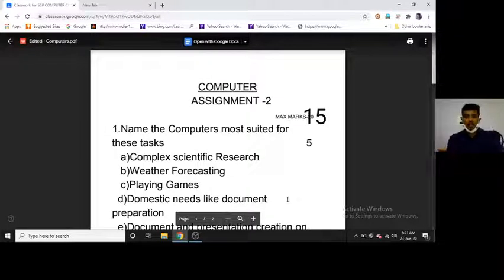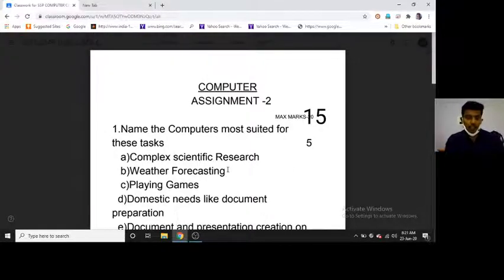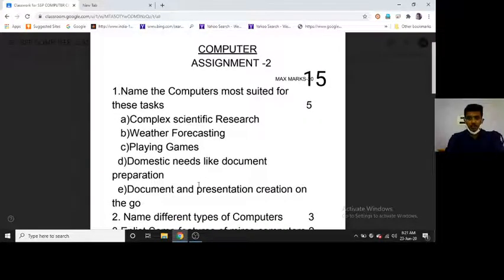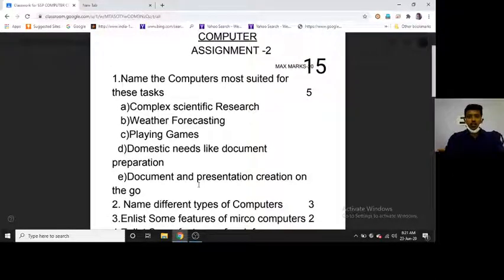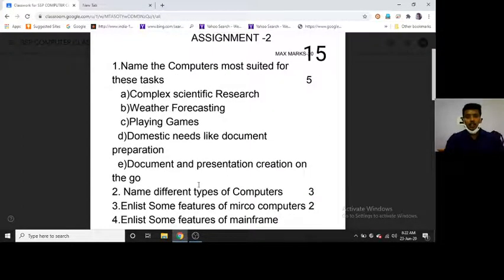Regarding assignment 2, I covered the assignment 1 answer key in the part 2 video. Those are completed. Please check your answer key in the assignment 1 and part 2 video. Most of you are doing it, but very few are submitting your assignment in the Google Classroom. Please submit it on time. And make sure that you share the assignment copies as screenshots so that I can correct and give the marks accordingly.